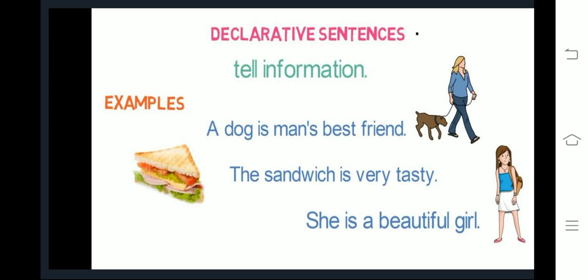Second example, the sandwich is very tasty. Here we are telling an information about the taste of sandwich. Third example, she is a beautiful girl. Here we are defining or informing the beauty of a girl. All of them end with full stop. Declarative sentence just states fact. Declarative sentence basically is a statement. ये एक statement है basically.